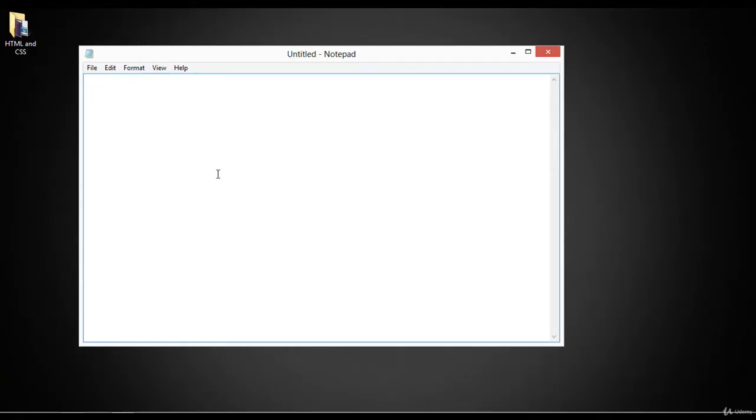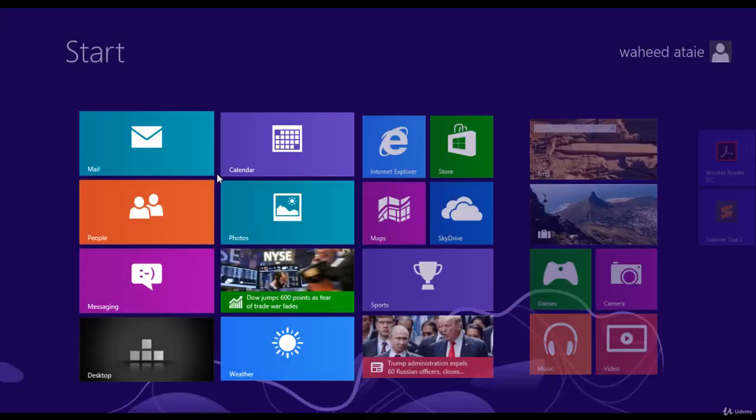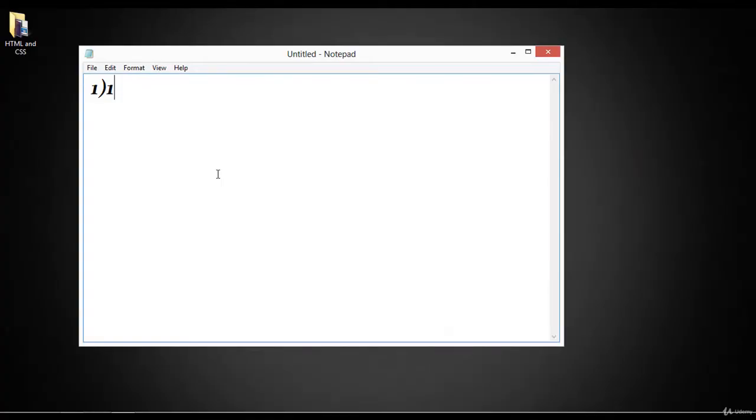There are just some code editor names. For example, number 1 is Sublime Text. On number 2 we have VS Code.